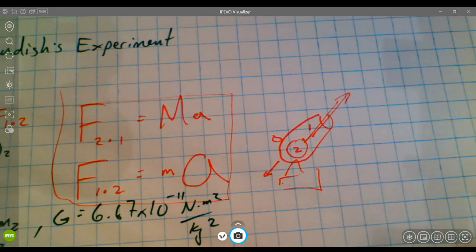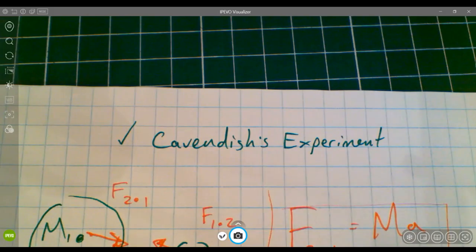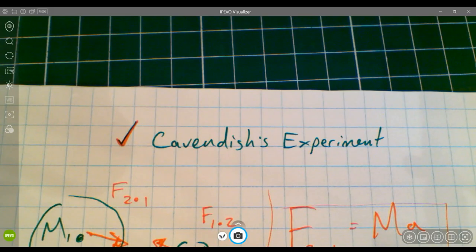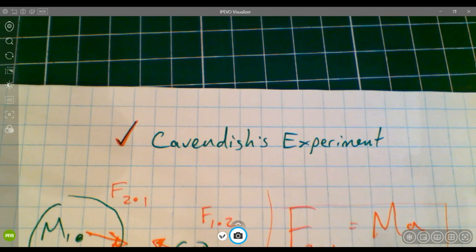All right. Now, since we're talking about Newton's third law, it might be worth bringing up the idea of Cavendish's experiment. Make sure that you go back and check out Cavendish's experiment, understand what's going on, what the physical setup is, and what the forces and the distances and the masses all are in that situation.